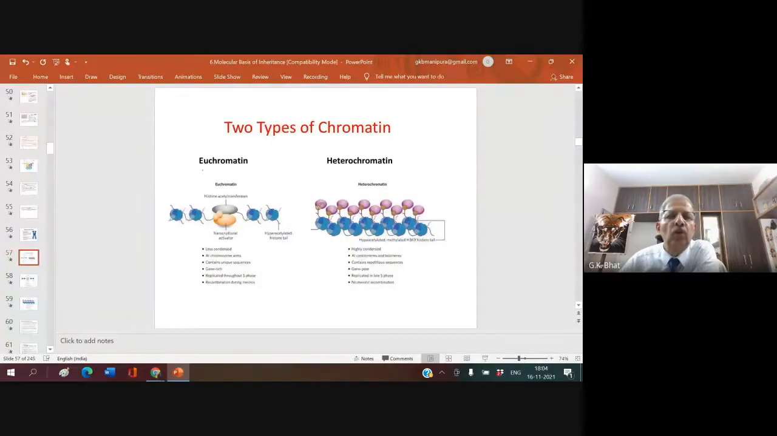So this is the same thing. Two types of chromatin, euchromatin and heterochromatin. Euchromatin is less condensed, at the chromosome arms, contains unique sequences, gene-rich, replicated throughout S phase, and has recombination during meiosis. Euchromatin is active. Heterochromatin is highly condensed at the centromeres and telomeres. Telomere means end. It contains repetitive sequences, is gene poor, replicated in the late S phase, with no meiotic recombination. That means it is less active.